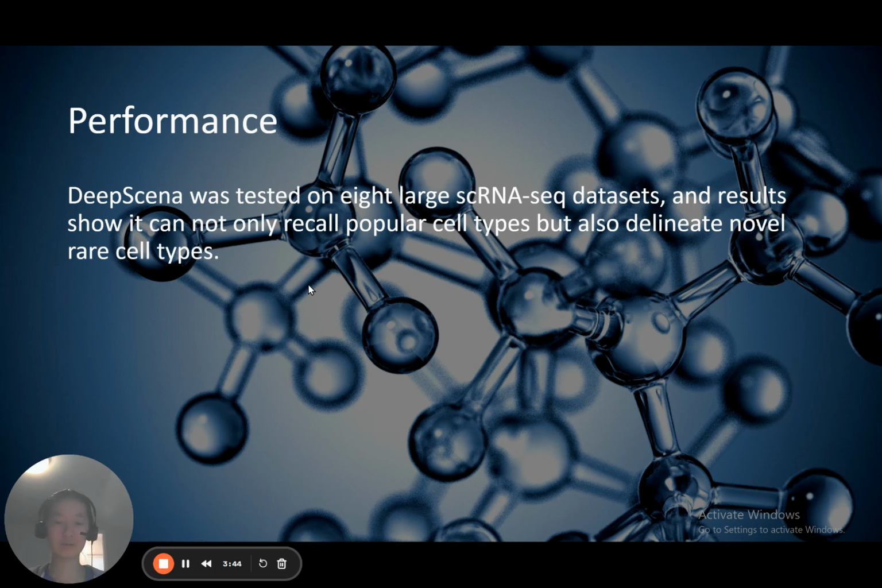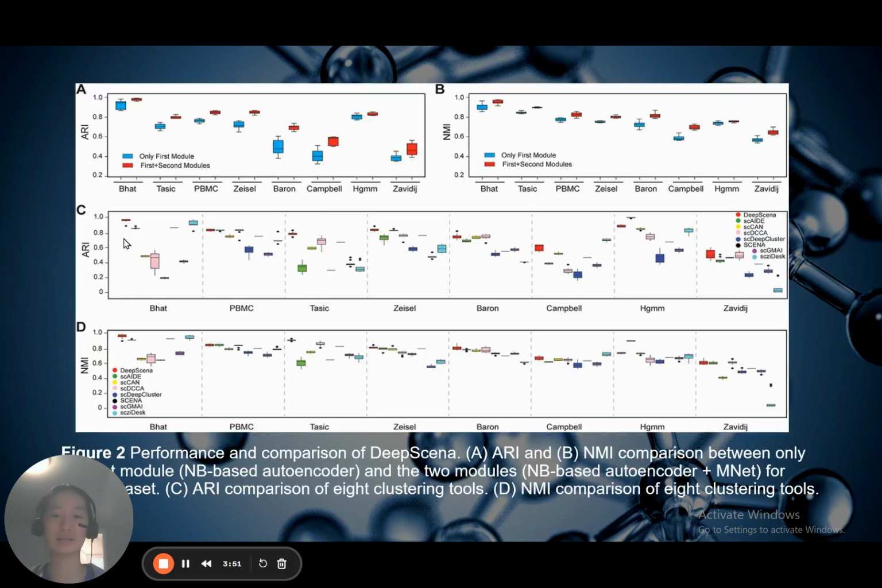Let's look at the performance of DeepScena. DeepScena was tested on 8 large scRNA-seq datasets, and the results show that it can not only recall popular cell types, but also delineate novel rare cell types.